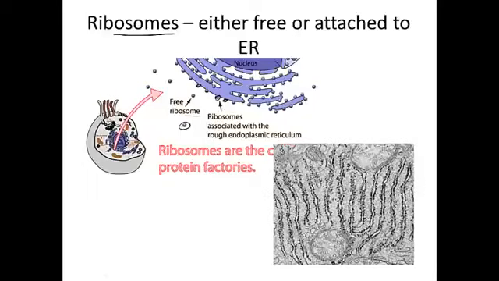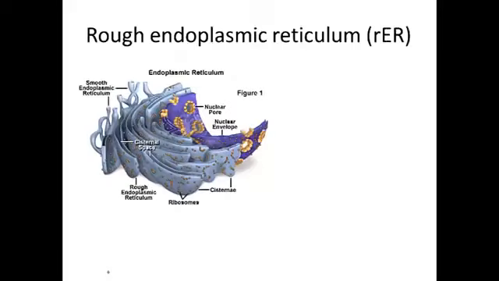Here's an electron micrograph. All these little black dots are ribosomes attached to ER. Ribosomes, again, are for making proteins. So here is a drawing of the rough ER, and I want you to notice how it is attached to the nucleus. The membrane of the nucleus is continuous with the membrane of the ER. And if it's studded with ribosomes, it's involved in protein production, and it's called rough ER.